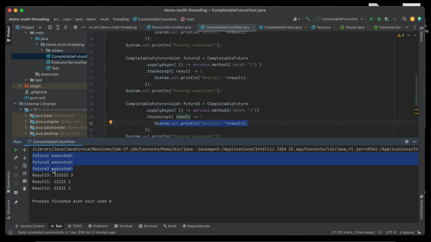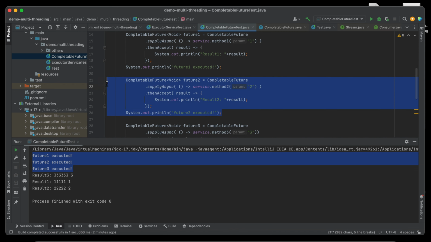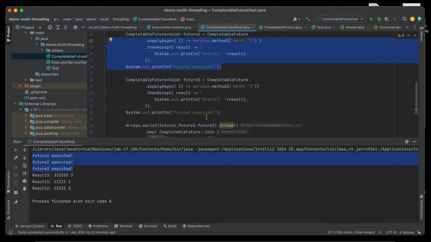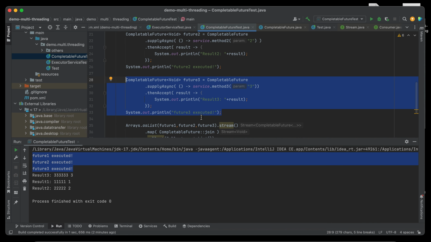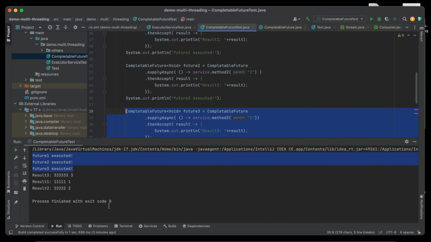Method 1 executes this line, then this. Method 2 executes this line, future. Method 3 executes this line, future. After executing all these 3 methods, the result is not in order, right?